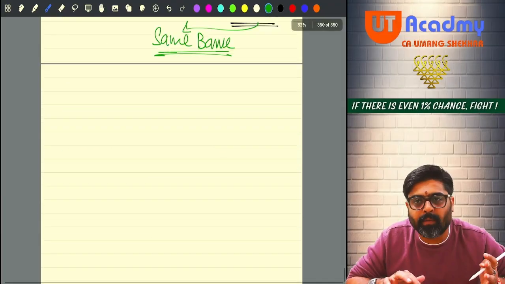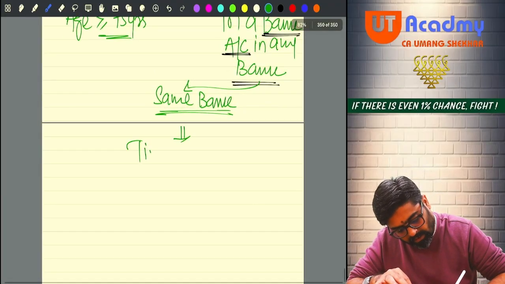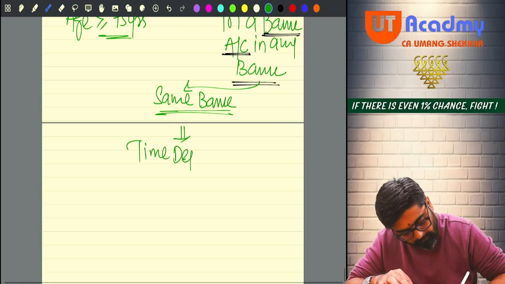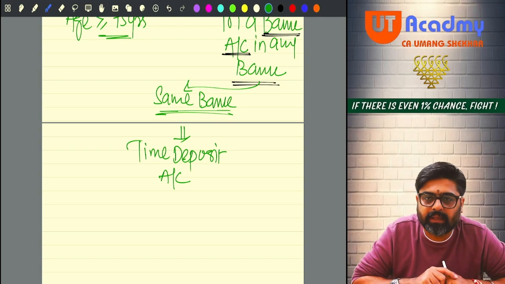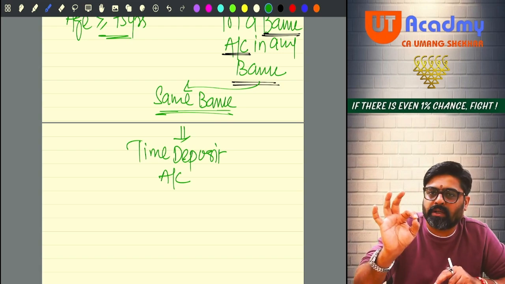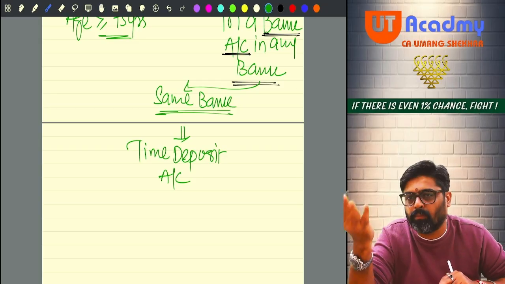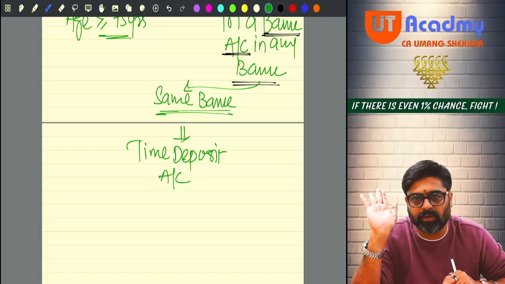With that same bank you are having a time deposit account also. Time deposit account, you mean fixed deposit, sir? Yes, sir. With that same bank where your pension is getting credited, you are having one more account, that is a time deposit account.